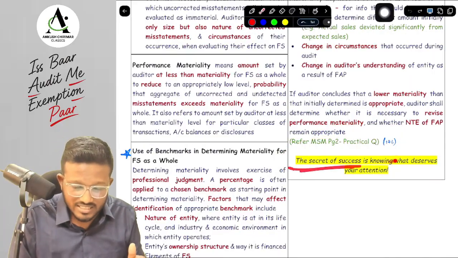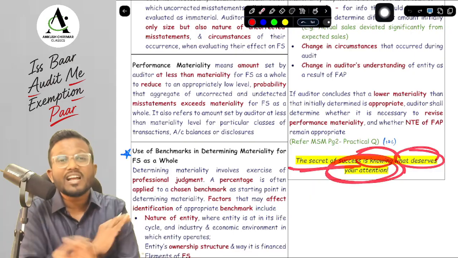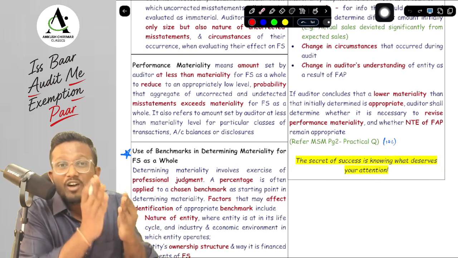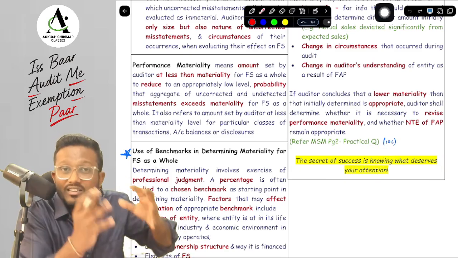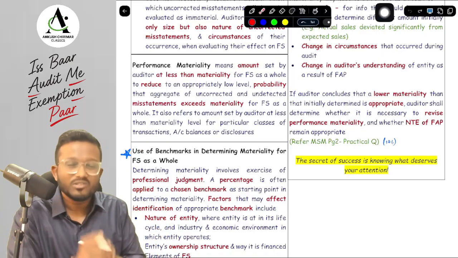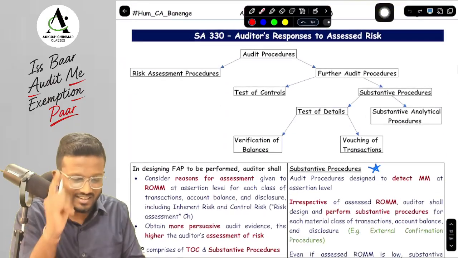Next is as per SA 320: the secret of success is knowing what deserves your attention. Not everything deserves your attention. You should know what deserves your attention. The topics which have been asked by ICAI repeatedly in exams should deserve your attention, not those topics which have not been asked by ICAI till now. So you should definitely know what deserves your attention. That is the secret to success.